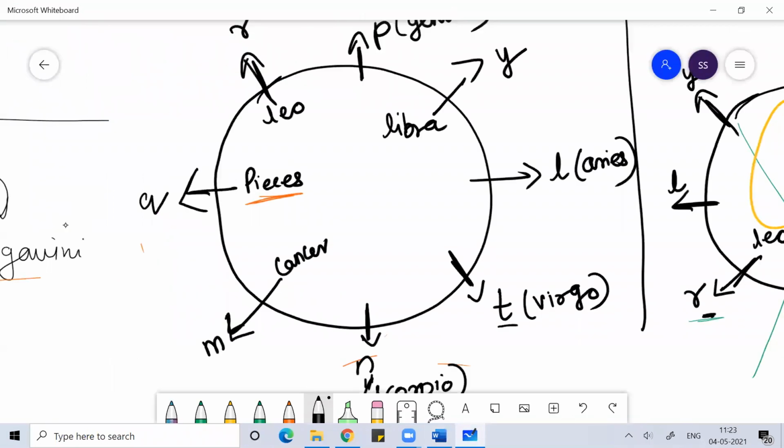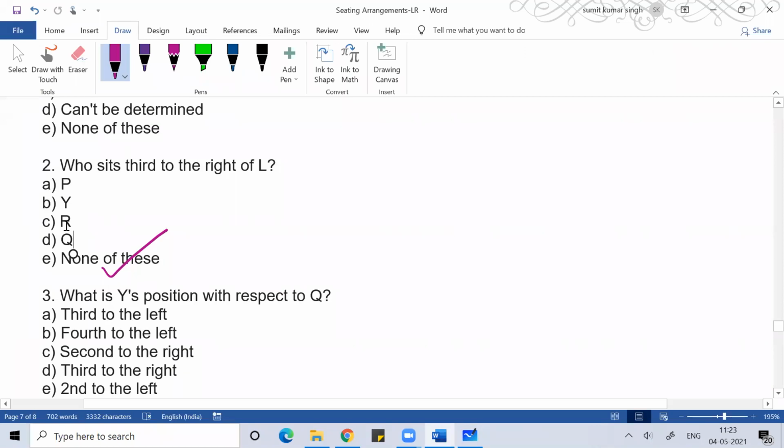Third to the right and fifth to the left.